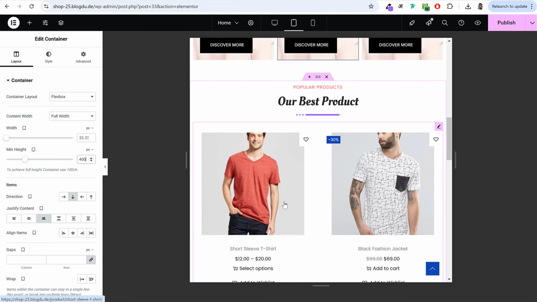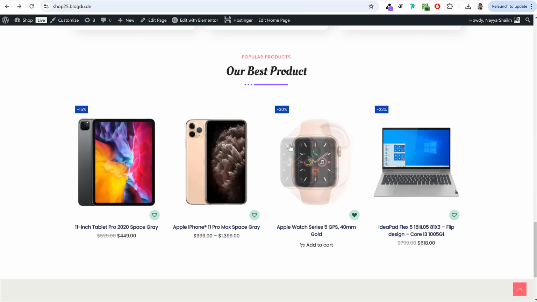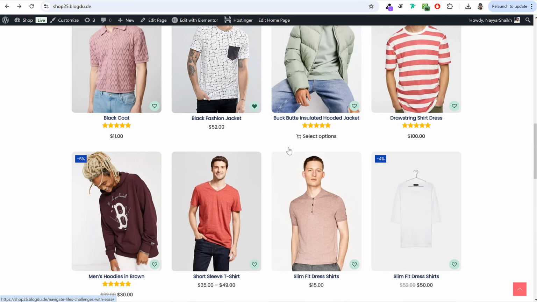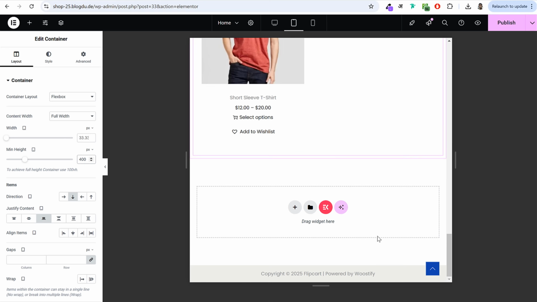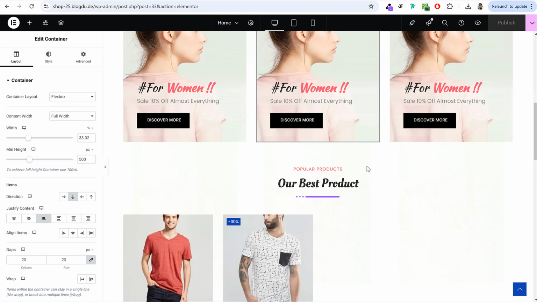Now, right now on tablet, it is displaying 2 products in a row. I'll change this. I'll make it 3 products like we have on our website. On our website, 3 products display for tablet and 2 for mobile phone. So I'll change that in the next step. For now, just publish it. And with this, we have finally completed our home page.